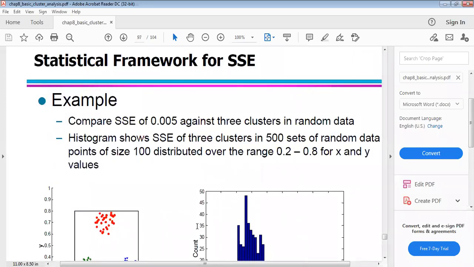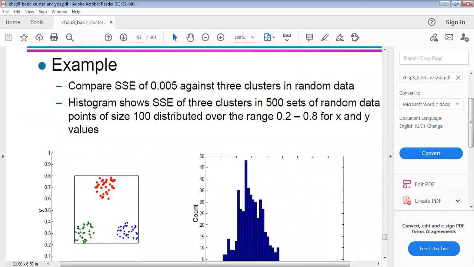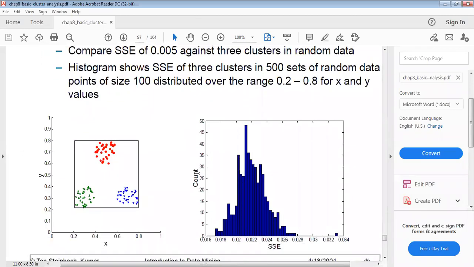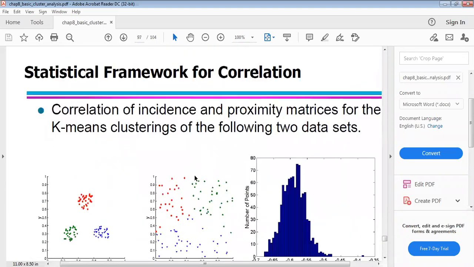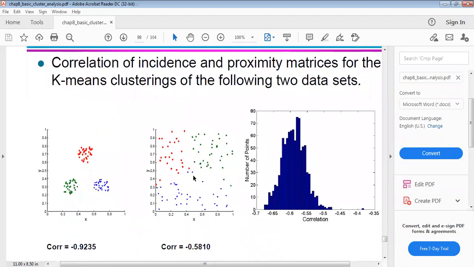So, the statistical framework for SSE. See the diagram, it shows comparing the SSE of 0.005 against three clusters in random data. See here like this. The histogram represents 500 sets of random data points, distributed over the range of 0.2 to 0.8. So this is the statistical framework for the correlation.